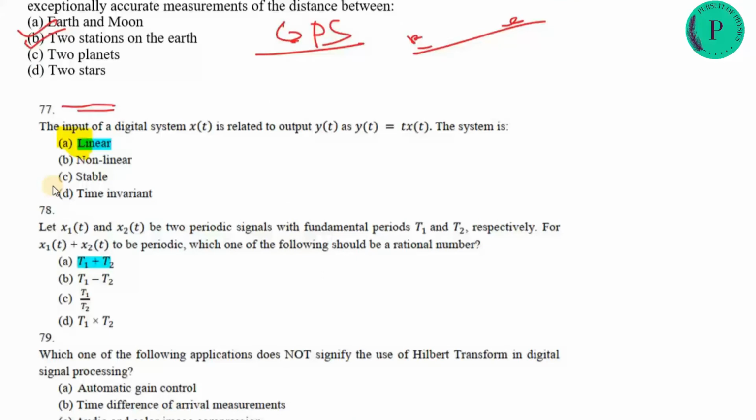Next is the input and output of the digital signal. The input is related to the output as y(t) equals t into x(t). So this is linear. This is the linear type of digital signal. It is very linear.